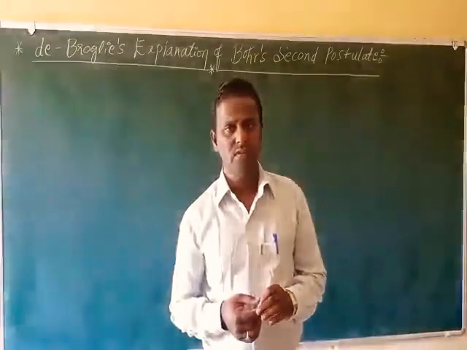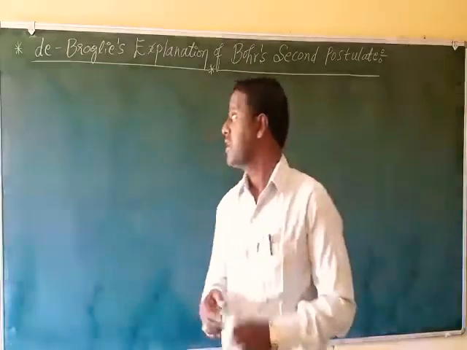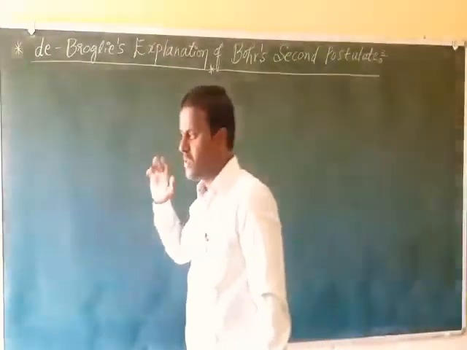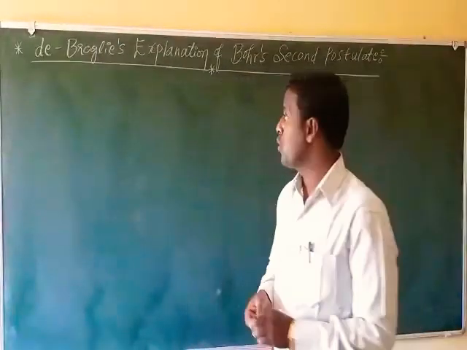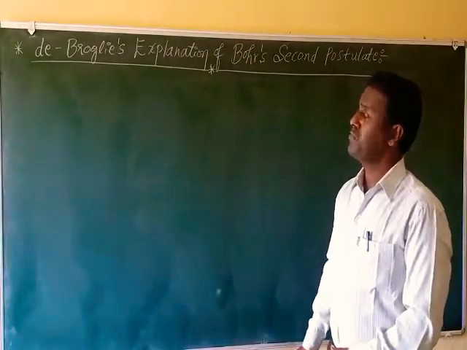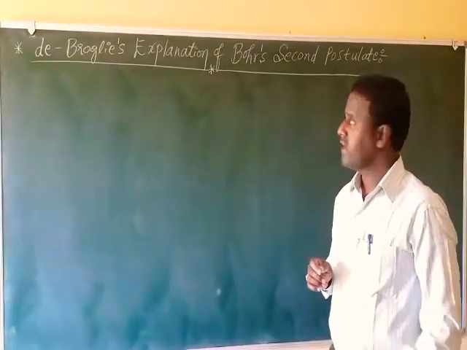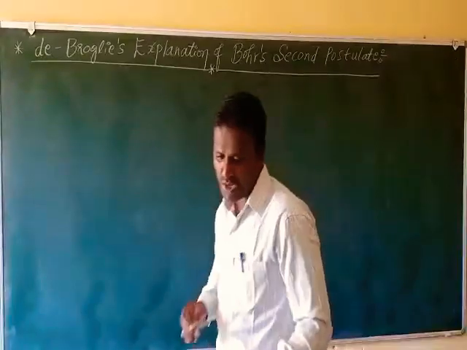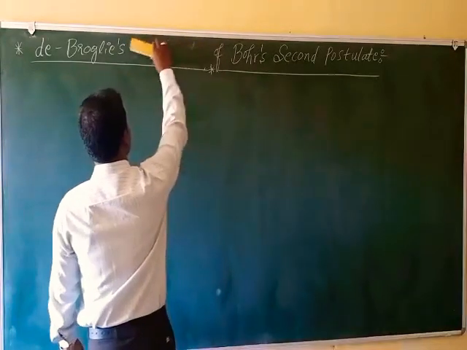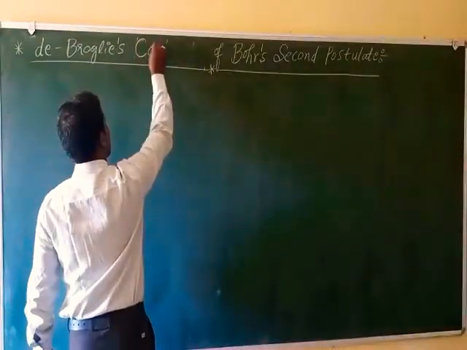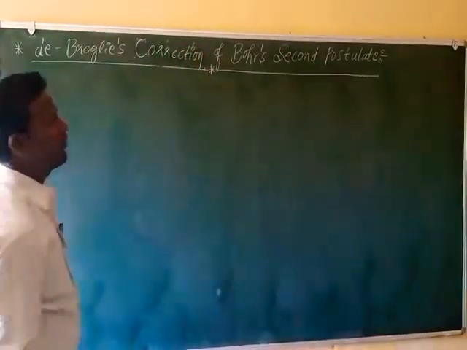So after 10 years, a scientist named Louis de Broglie, the French physicist of de Broglie waves, gave a well-known explanation for Bohr's second postulate. Therefore it is called de Broglie's correction of Bohr's second postulate.